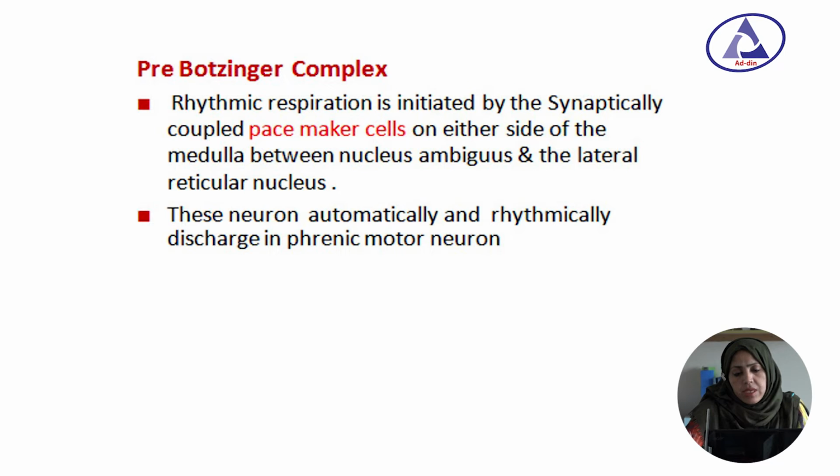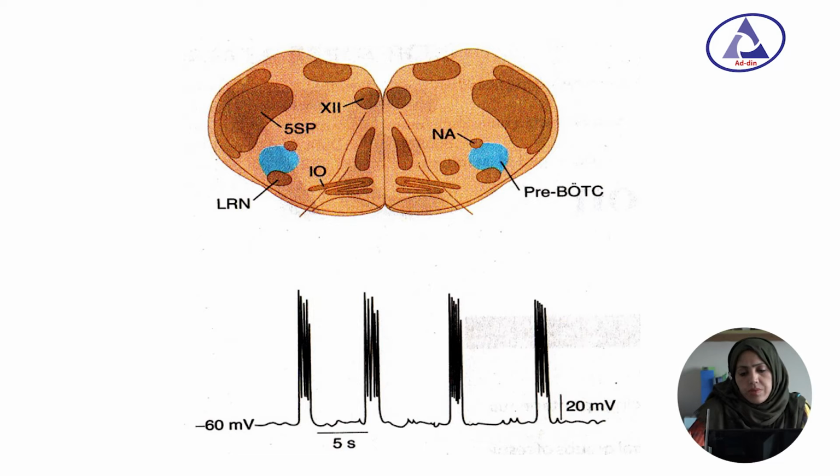And what is the Prevost complex? Rhythmic respiration is initiated by synaptically coupled pacemaker cells on either side of the medulla, between the nucleus ambiguus and the lateral reticular nucleus. These neurons automatically and rhythmically discharge to the phrenic motor neurons. And this is the location of the Prevost complex.